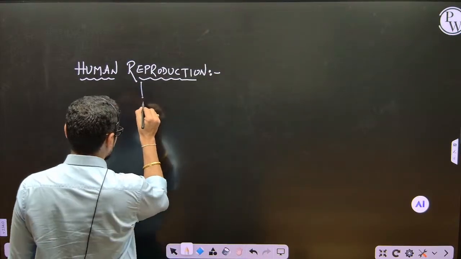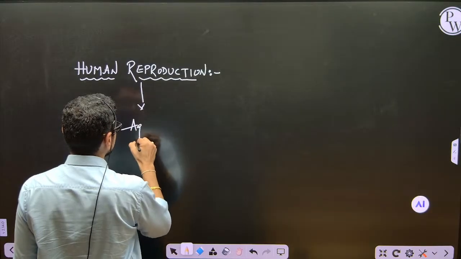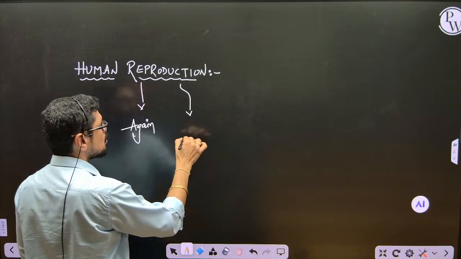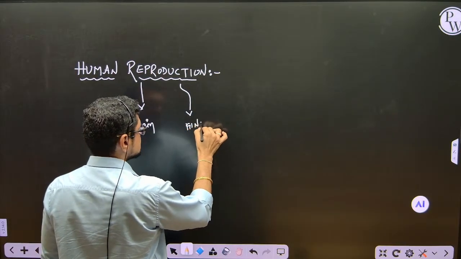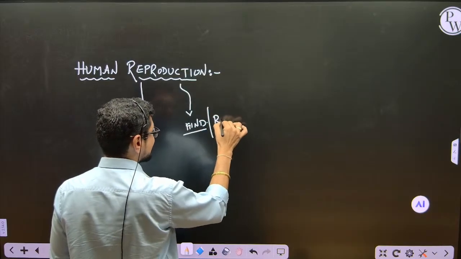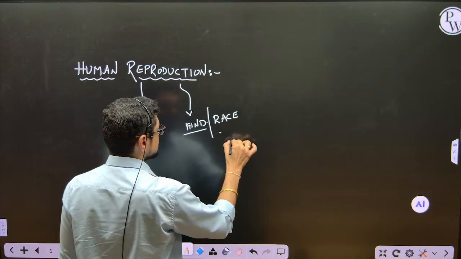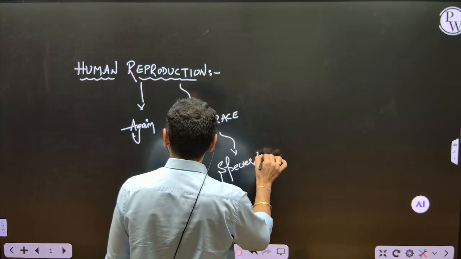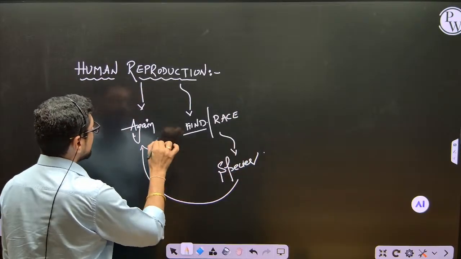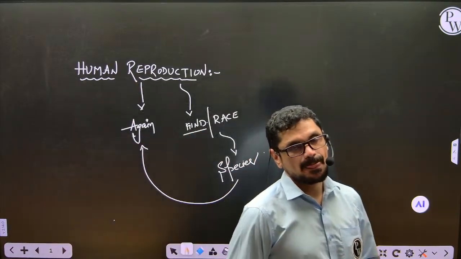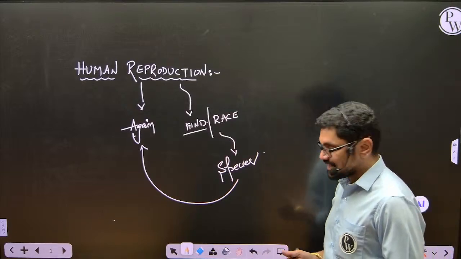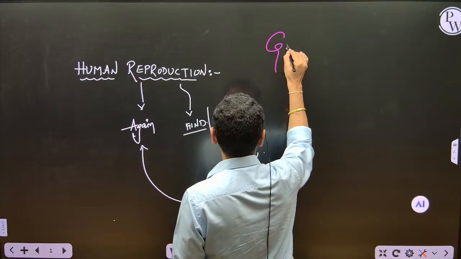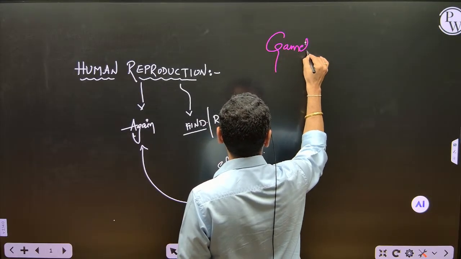And human reproduction, means again, production means producing of its own kind, generating of its own kind or a race. Race, in simple terms, you can call a species. So producing its own species again is nothing but reproduction. Okay, producing its own species, that is human reproduction. And human reproduction begins with introductory aspects, where a question may come,